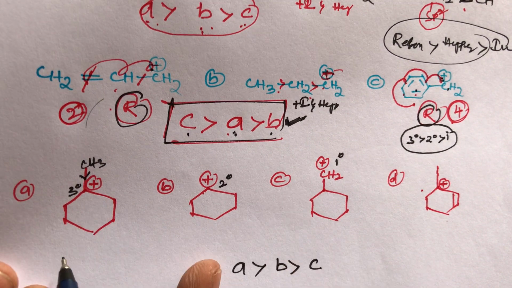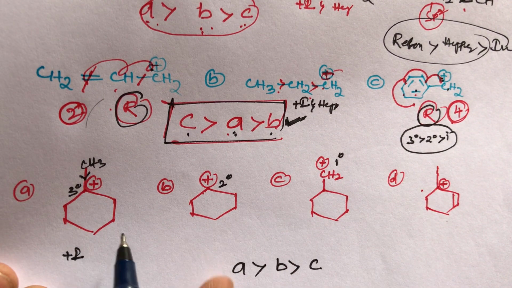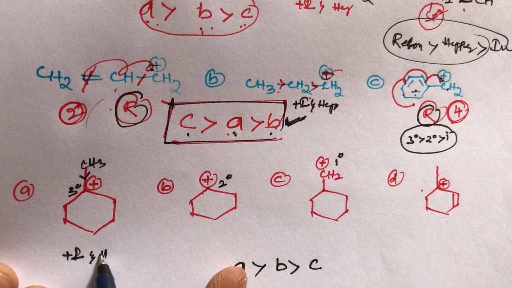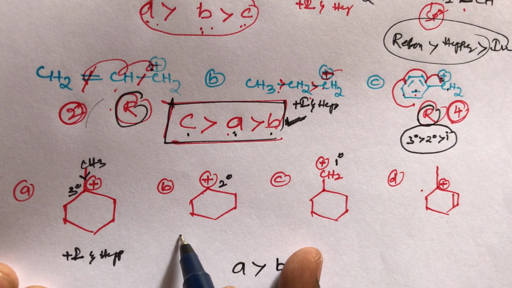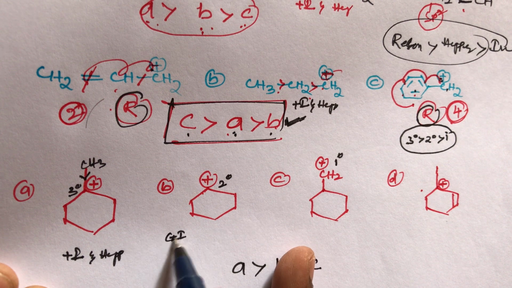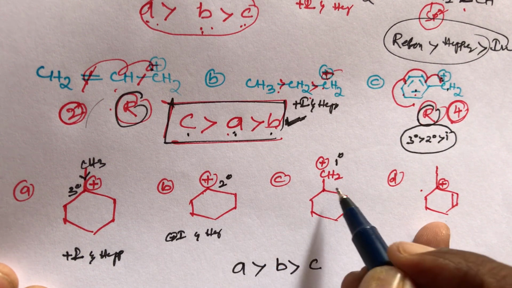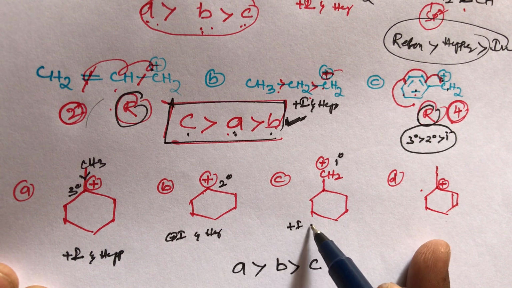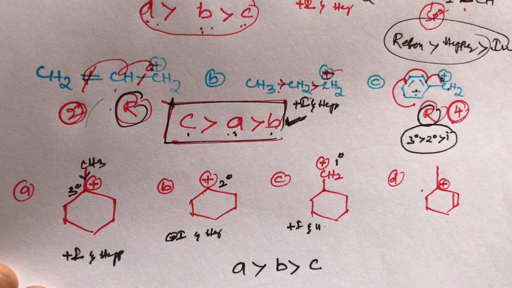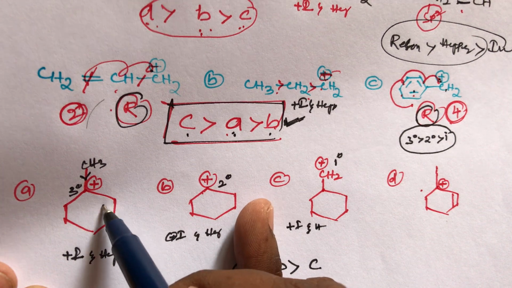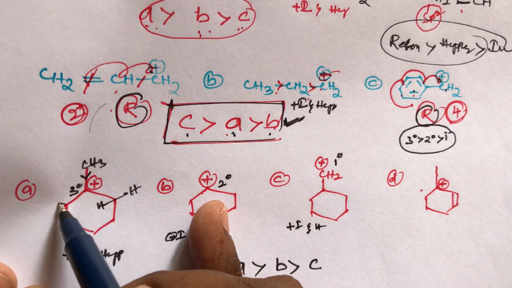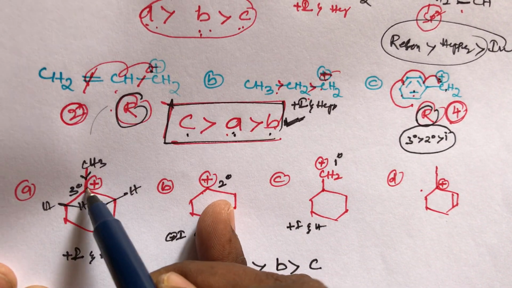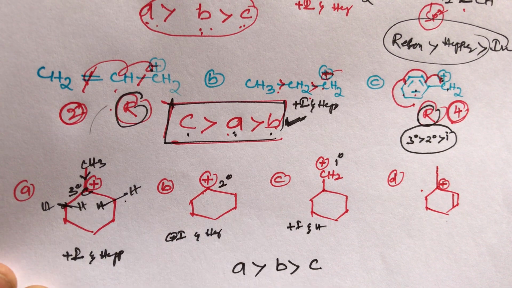So the A compound has plus I and hyperconjugation. B compound has plus I and hyperconjugation, and C compound has plus I and hyperconjugation. So here out of these 3, this A compound has here 2 hydrogens, here also 2 hydrogens. So here the positive charge is beside the alpha carbon.